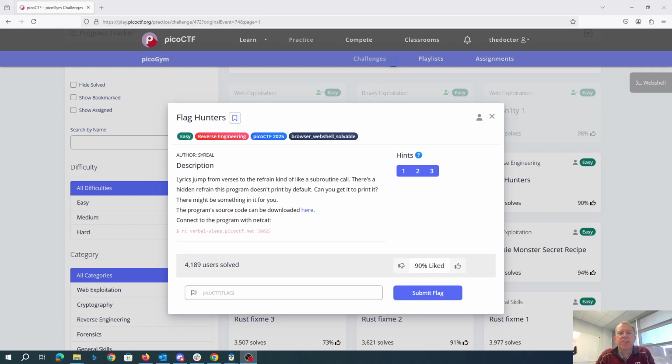Flag hunters. Lyrics jump from the verses to the refrain, kind of like a subroutine call. There's a hidden refrain this program doesn't print by default. Can you get it to print? There might be something in it for you.